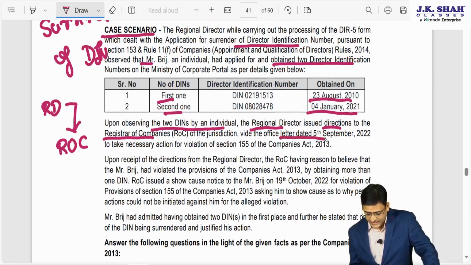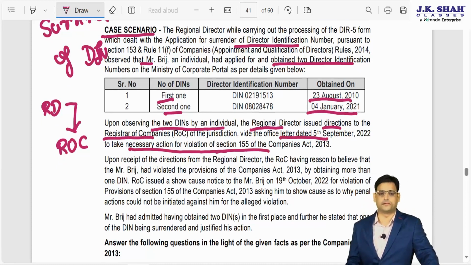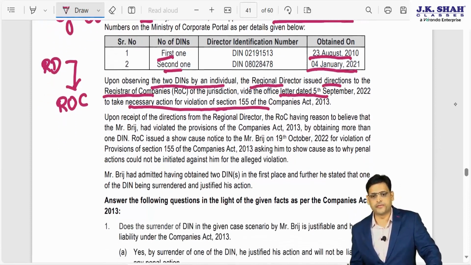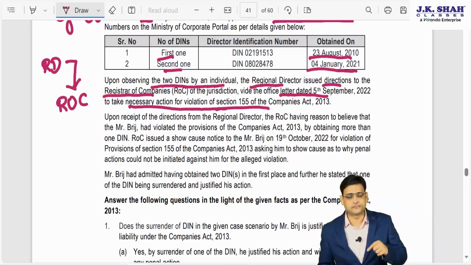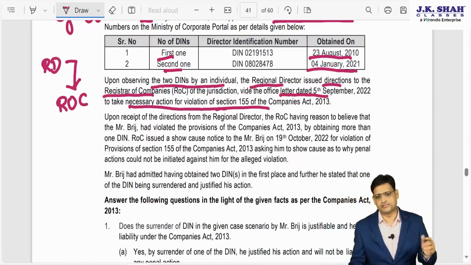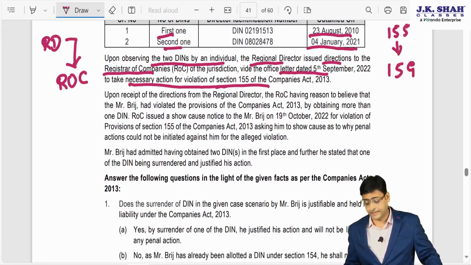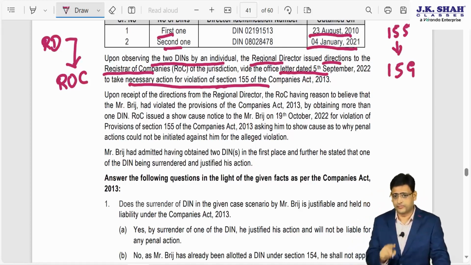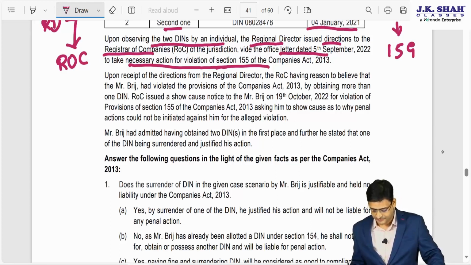Via office letter dated so and so, the ROC was to take the necessary action for the violation of section 155. As I already told you, section 155 says that you can obtain only 1 DIN. In this question, since this person has obtained 2 DINs, there is a violation of section 155. And if there is a violation of section 155, the penalty is in section 159. What the penalty is, we'll discuss in some time.